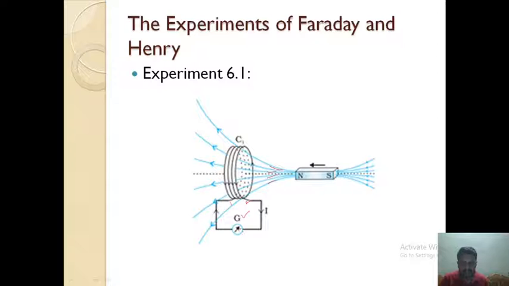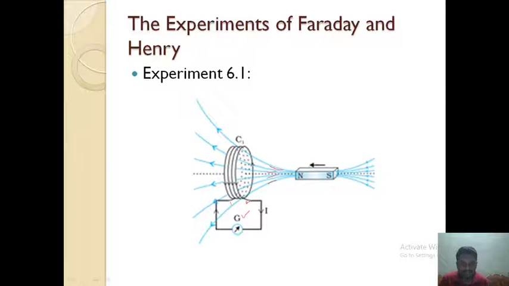Here the deflection in the galvanometer shows the presence of current in the coil. This is a very important concept. There is no source of current, we are just moving a bar magnet towards a coil and we are able to induce current in it. There is no source of current, still we are able to induce current in the coil by changing the magnetic field.